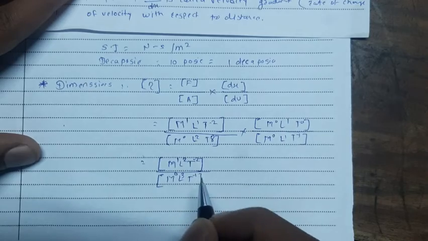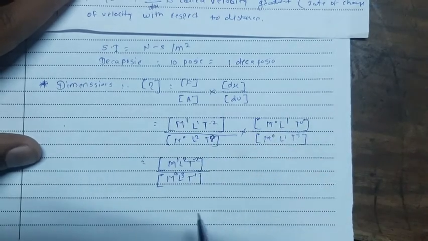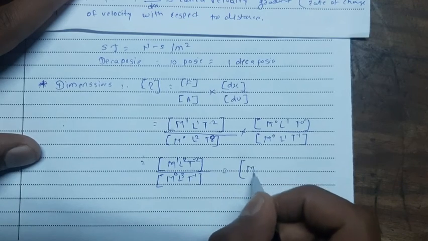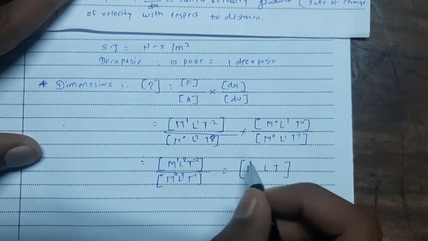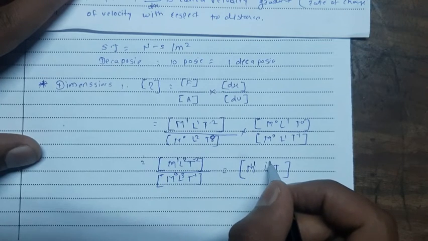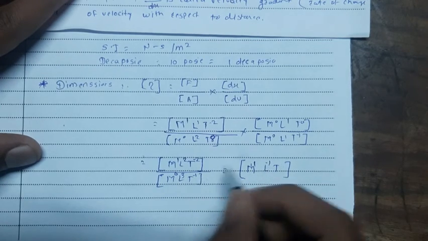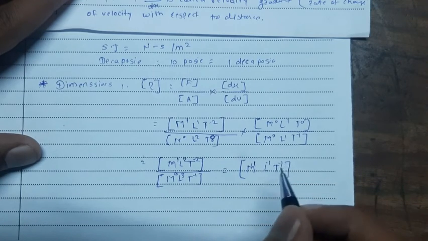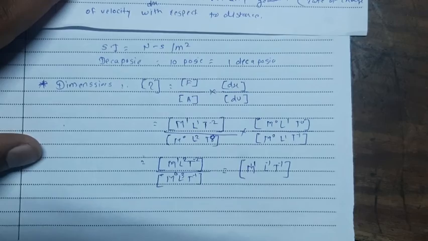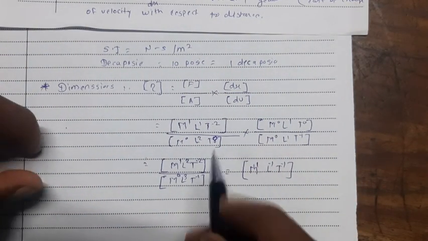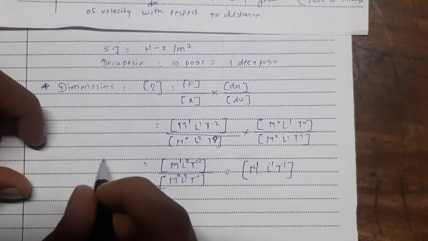Now you have to take a subtraction of the indices. 1 minus 0 is 1, 2 minus 3 is minus 1, minus 2 plus 1 is minus 1. So it is M1 L minus 1 T minus 1, that is the dimension of the coefficient of viscosity.